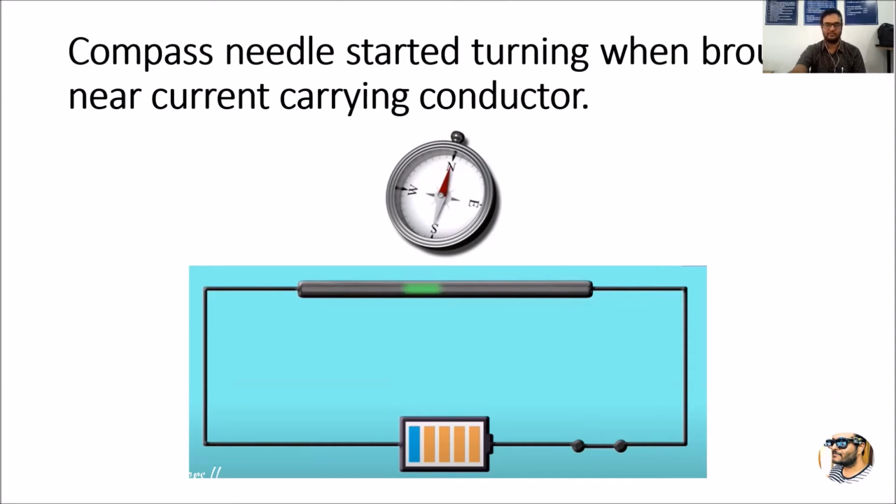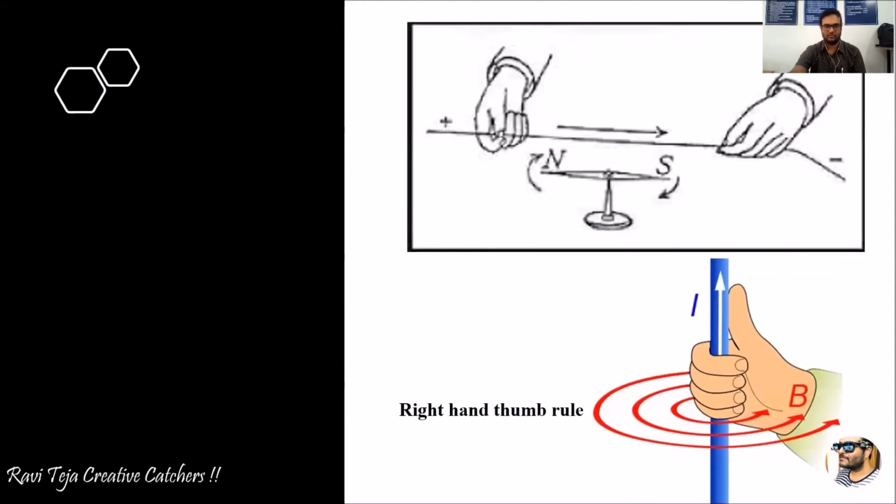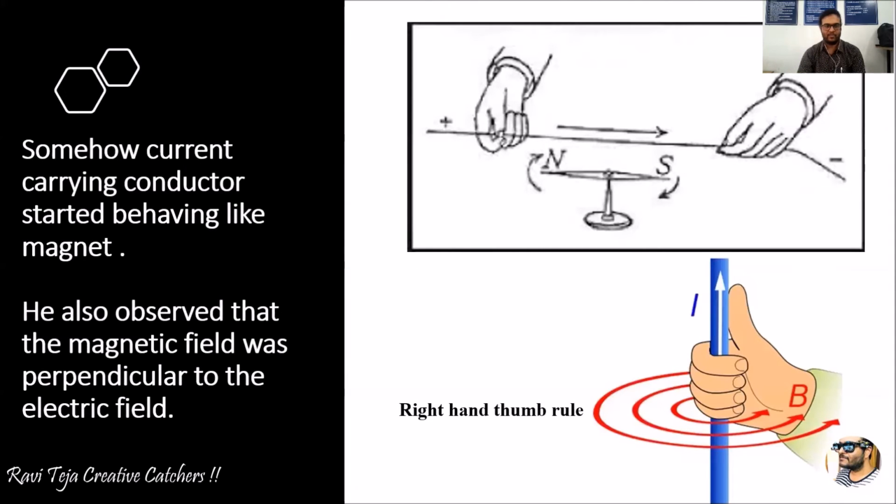That means whenever a current is flowing through a current carrying conductor, it is exhibiting some magnetic properties. Wherever there is an electric field, there exists a magnetic field as well. But how are the directions of the electric field and magnetic field related, okay?